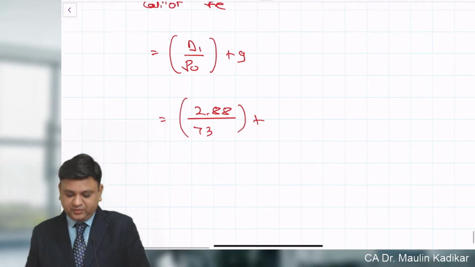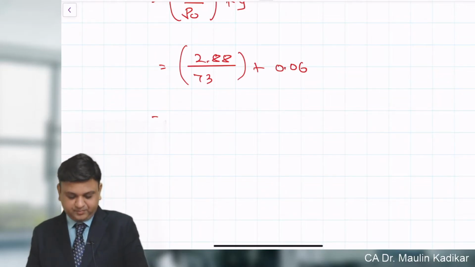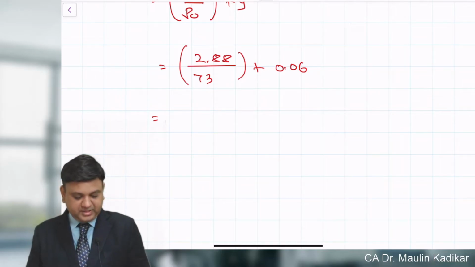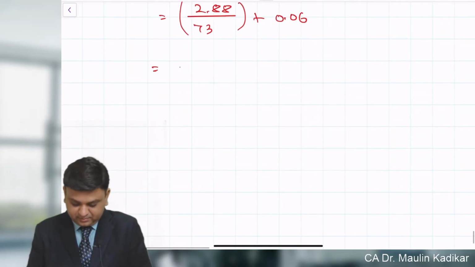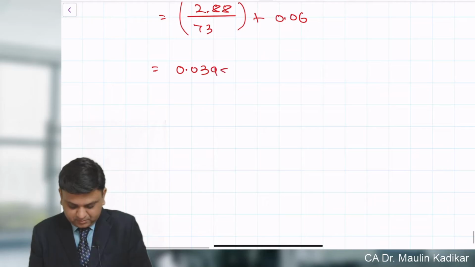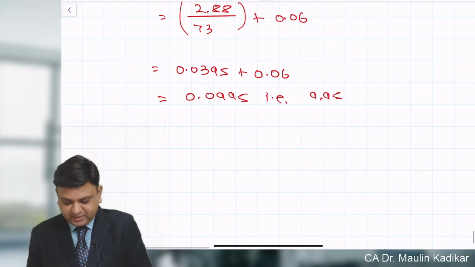Growth rate we already have found, friends, it is 6%. So the final answer is going to be 2.88 upon 73. So 0.0395 plus 0.06, 0.0995, that is 9.95%.